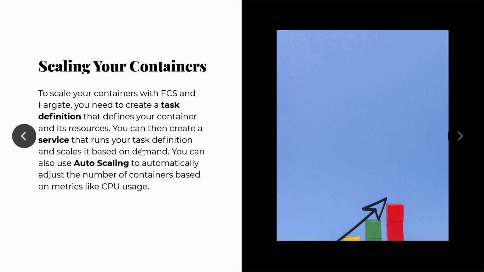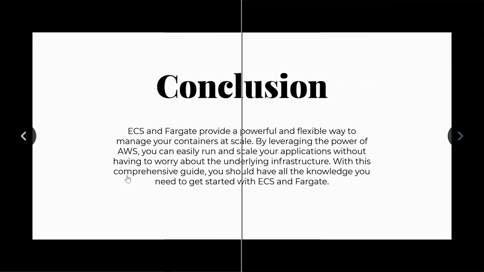Then you can create a service that runs your task definition and scales it based on demand. You can also use auto scaling that can automatically adjust the number of containers based on metrics like CPU usage. So the conclusion is very simple: ECS and Fargate provide a powerful and flexible way to manage your containerized applications at scale. By leveraging the power of AWS, you can easily run and scale your applications without having to worry about the underlying infrastructure.